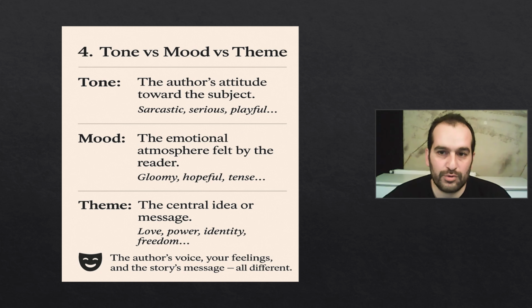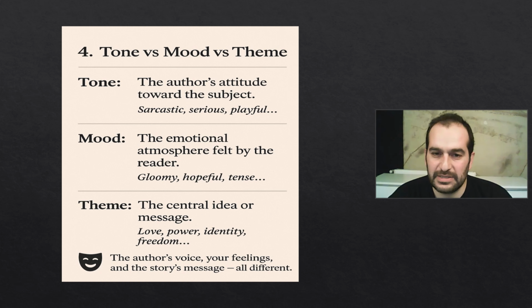Meanwhile, the mood of the story is the emotional atmosphere felt by the reader. So we as readers, while reading a certain story or a play, how do we feel? How is the atmosphere? Is it gloomy, hopeful, or tense? So the mood is about readers most of the time. And the third one, theme, is the central idea or the message of the work.